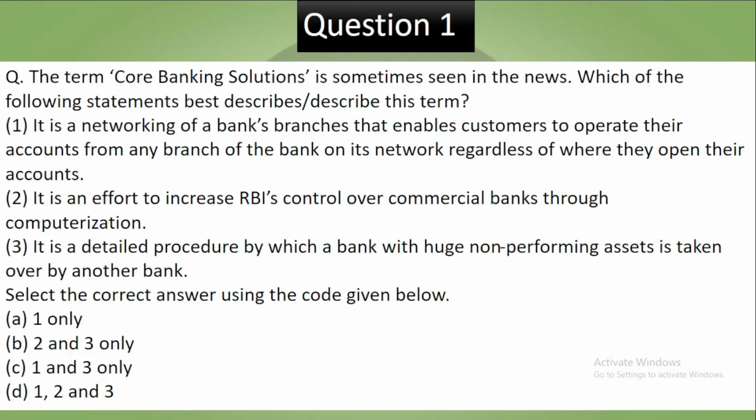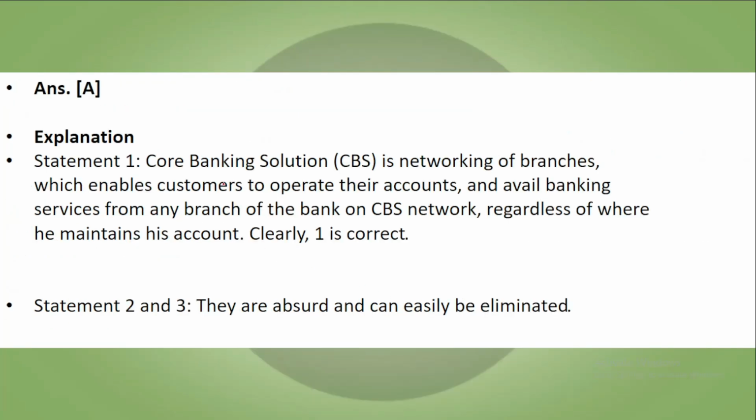Question 1. The term core banking solutions is sometimes seen in the news. Which of the following statements describe or describes this term? It is a networking of bankers' branches that enables customers to operate their accounts from any branch of the bank on its network regardless of where they open their accounts. It is an effort to increase RBI's control over the commercial banks through computerization. It is a detailed procedure by which a bank with huge non-performing assets is taken over by another bank. Select the correct answer using the code given below. Pause the video, try to attempt it. Now let's see the answer. So the correct answer to this is A.